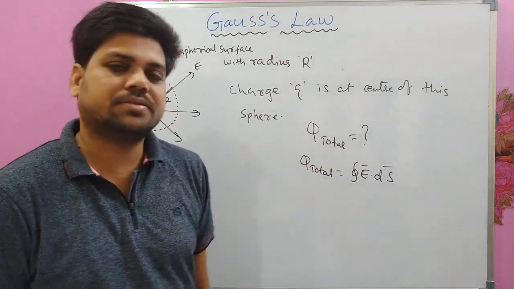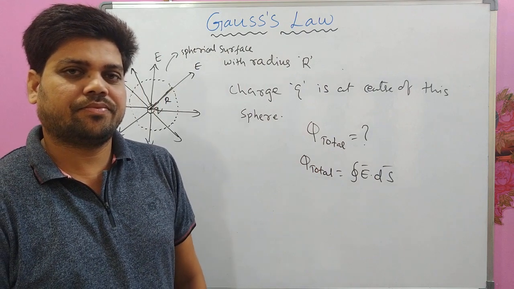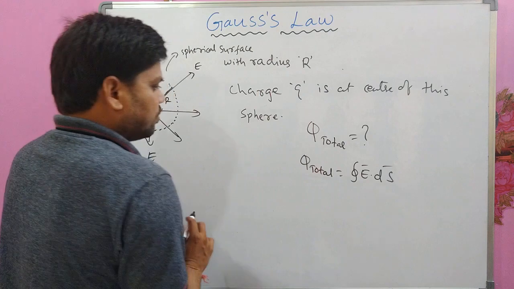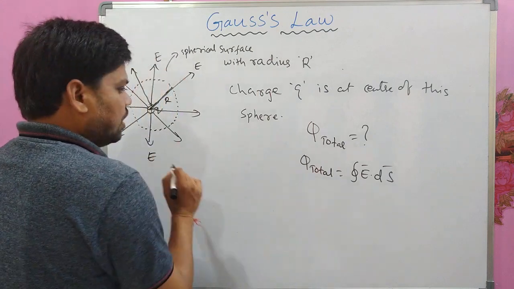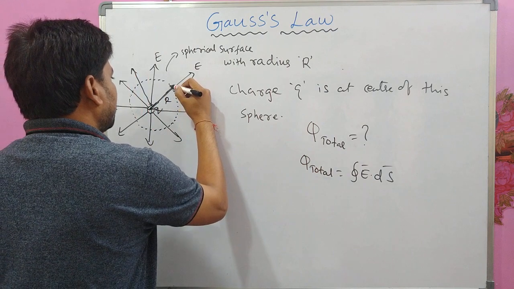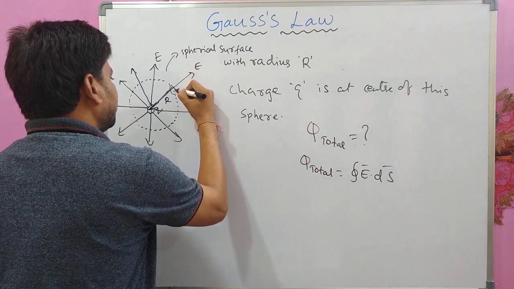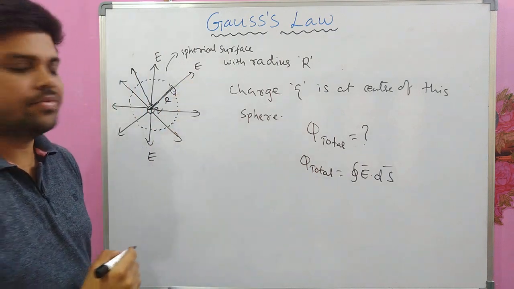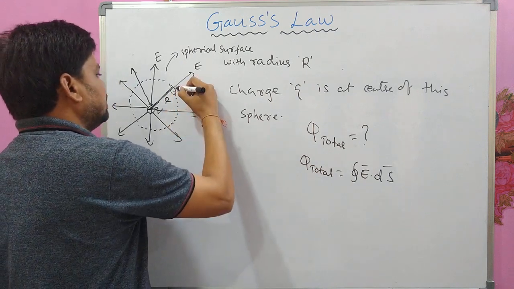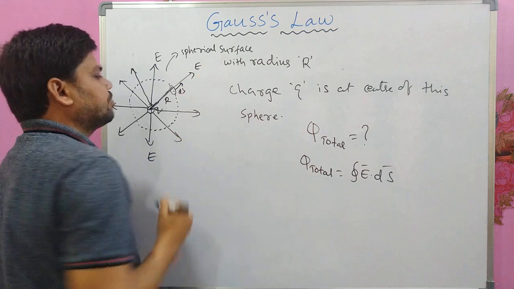First let me consider one small area element here, whose area is dS and its direction is this way.